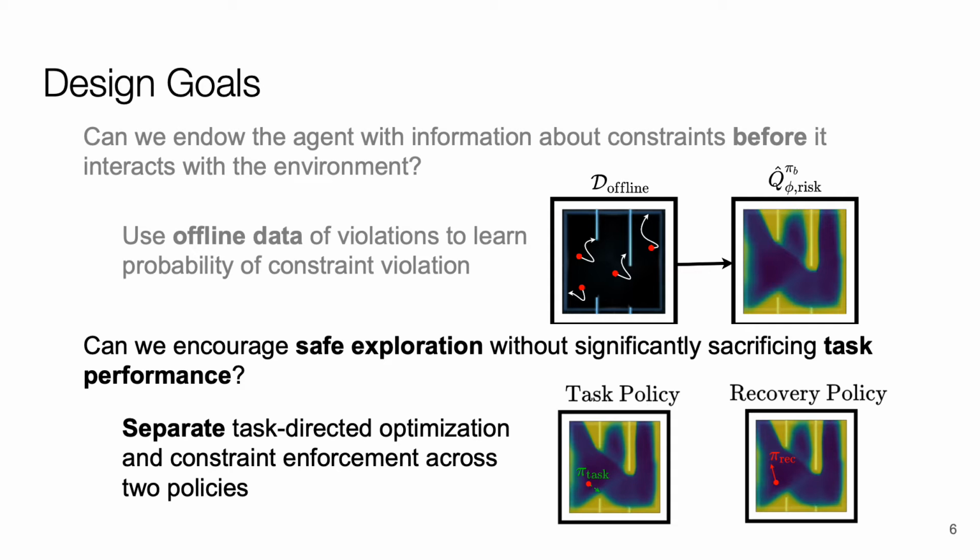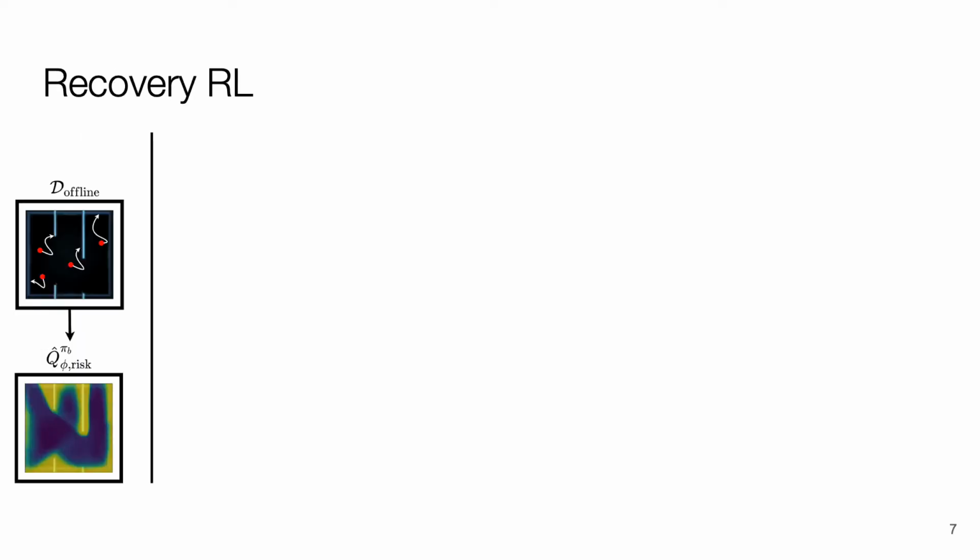The offline data can be collected by a human or an agent under human supervision to provide controlled examples of constraint violations, such as gently tipping over a glass rather than aggressively knocking the glass over and shattering it. Thus, the agent is able to observe constraint violations and learn from them without the task policy directly having to experience too many uncontrolled or extreme examples of these violations during learning.